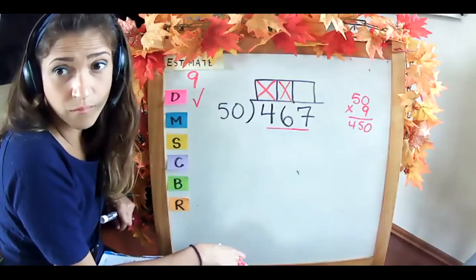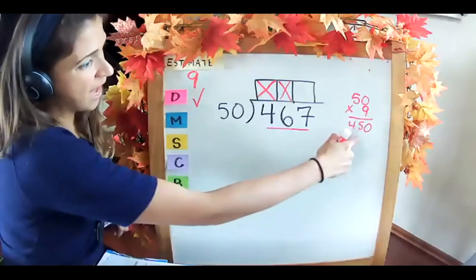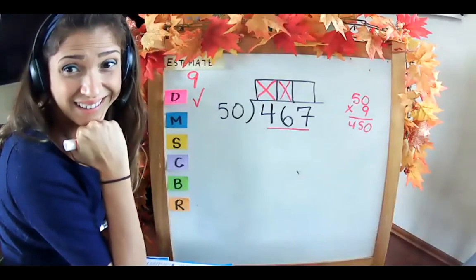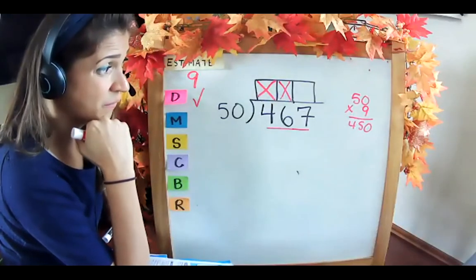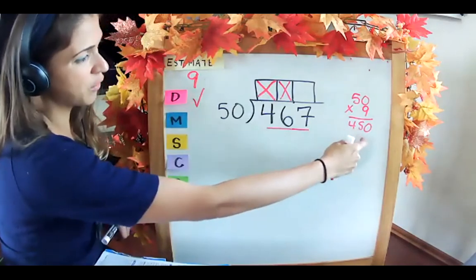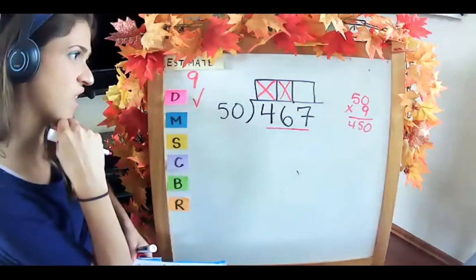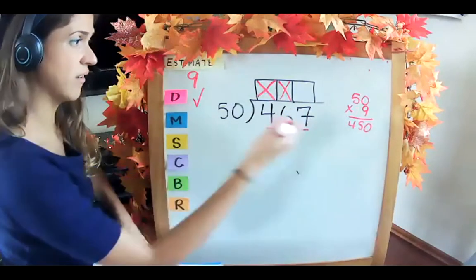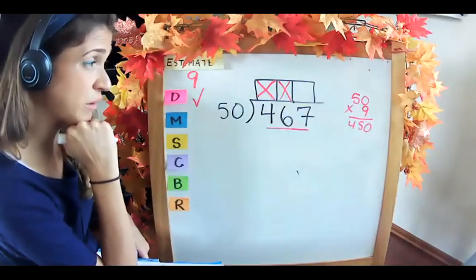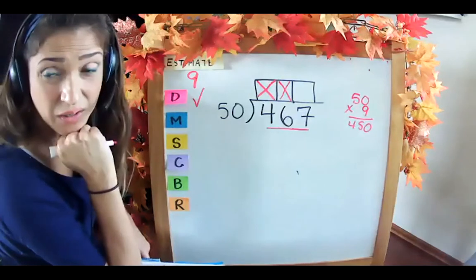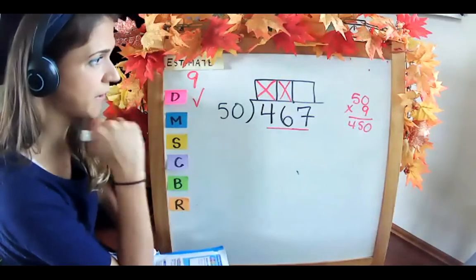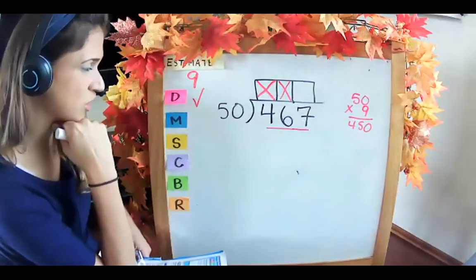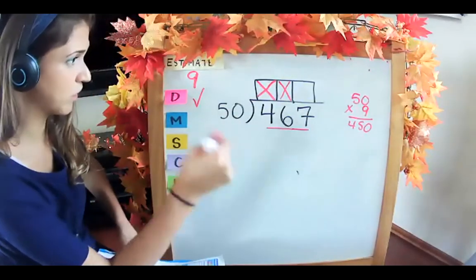You just add another 50 on, because 50 times 10 would give us 500. So if you're ever wondering if you could get any closer, add another of your divisor on. If you can, that means you can fit one more 50 in there. If I add another 50, I get 500. That's too big. So 9 is going to be the closest I can get.